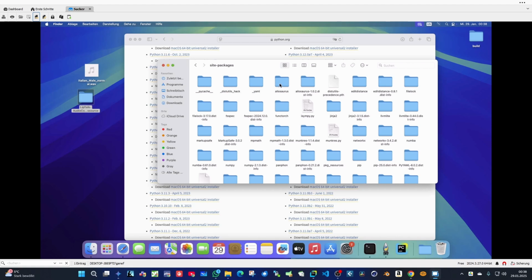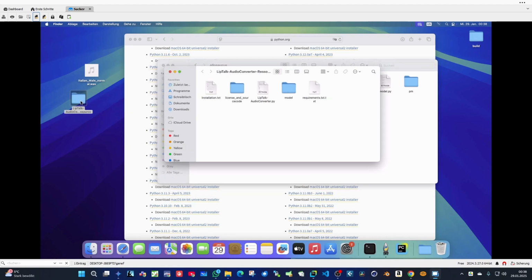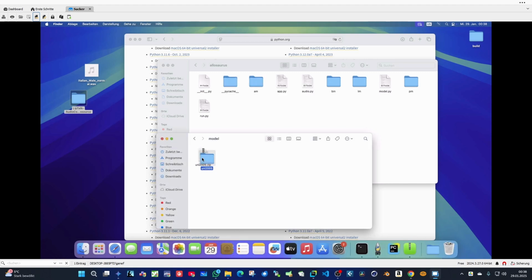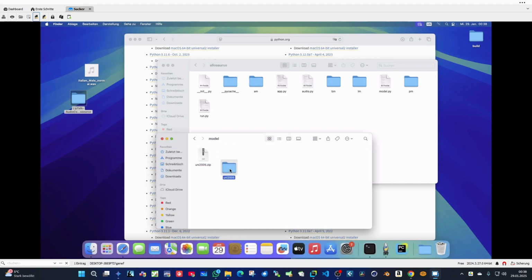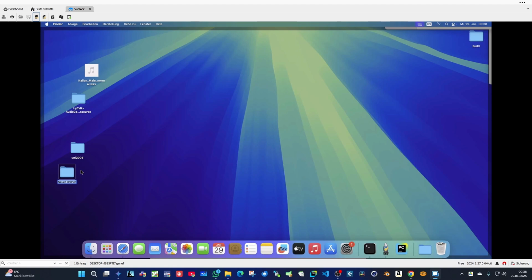We have to open Allosaurus and simply go to our LipTalk source file and open it. First of all, we have to unpack this. We click once and it unpacks. We can copy it here and create another folder. Call this folder pre-trained.